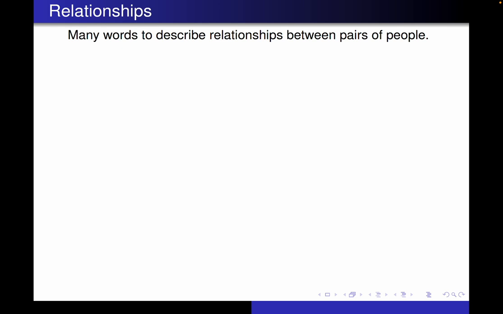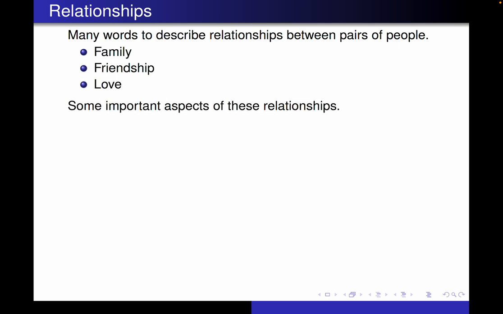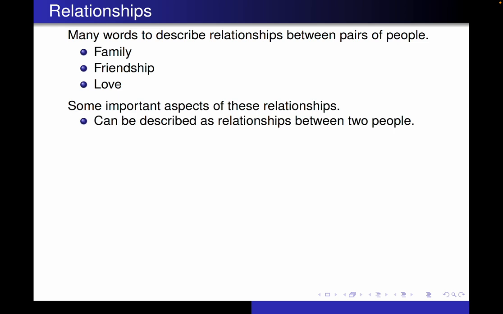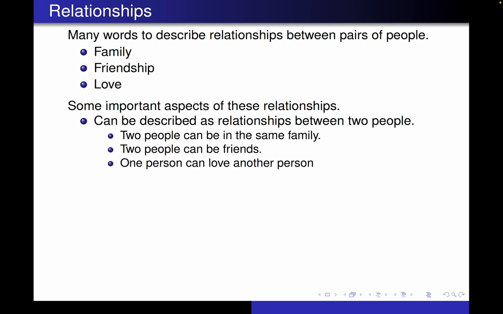So we have many words to describe different kinds of relationships between, say, pairs of people. Family, friendship, love, and there are some important aspects of these relationships. First of all, each of those relationships can be described as relationships between two people. For instance, for family, two people can be said to be in the same family. Two people can be friends. One person can love another person. Even though there's only one person loving, there are two people involved in that relationship.